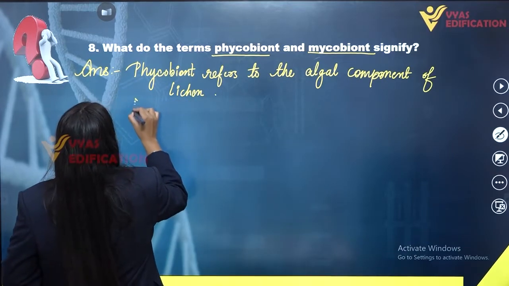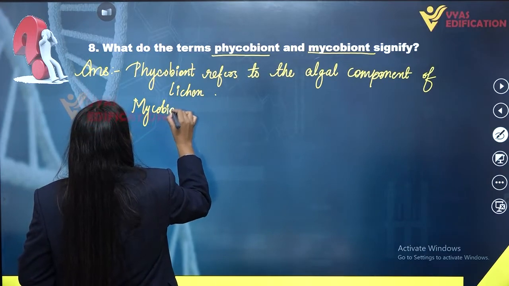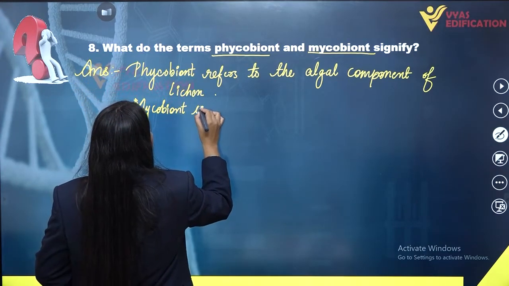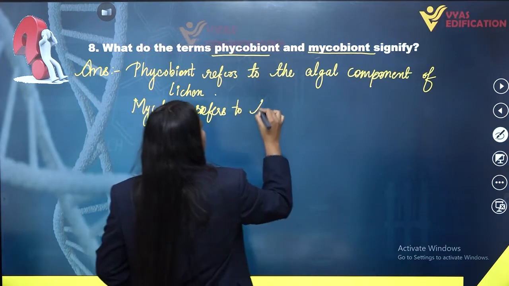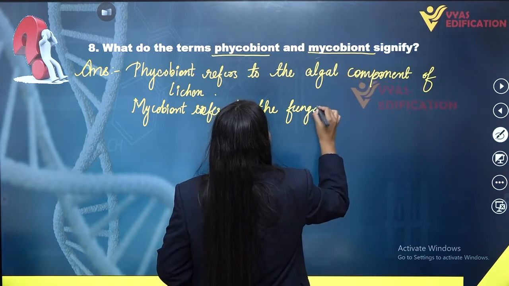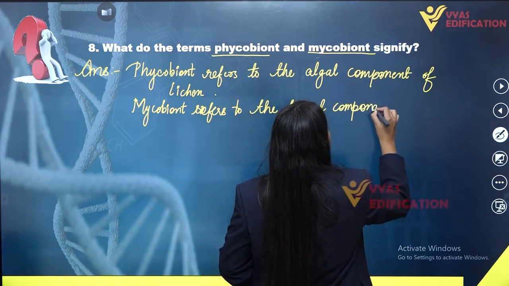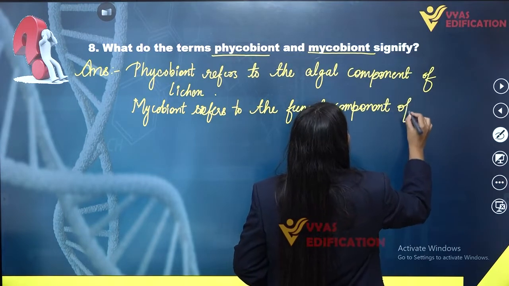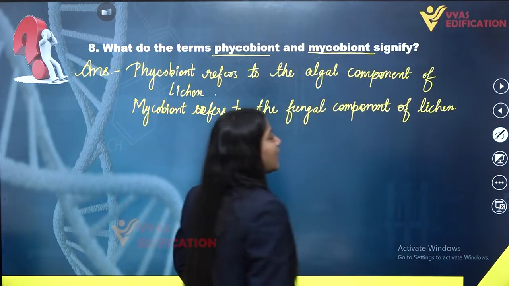And mycobiont refers to the fungal component of lichen. As I have already mentioned, what is lichen.